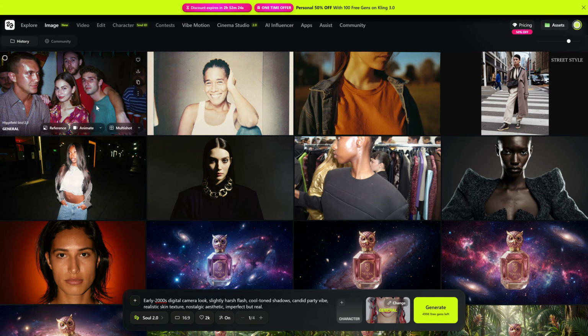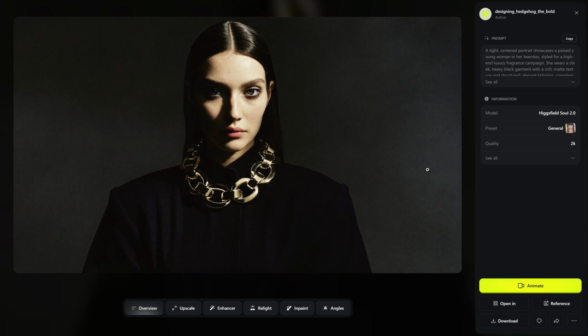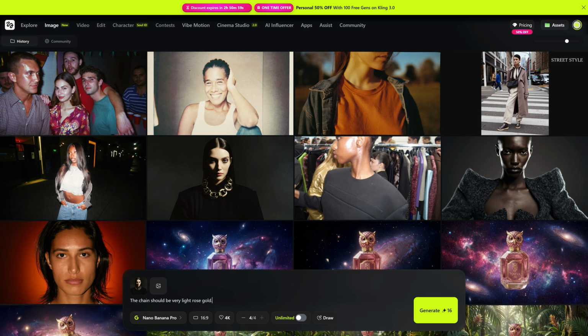And a perfect companion to Soul is Nano Banana. If you love an image, but there's one detail you don't like, you can use Nano Banana to fix that specific thing without changing everything else.